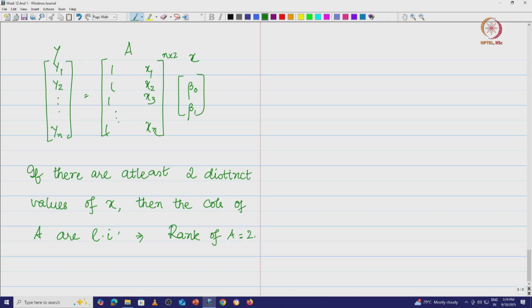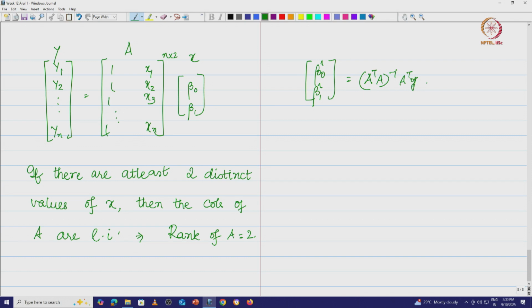And the moment you know that this is a tall matrix with rank equal to the number of columns, and I want to find the least squares solution, I already have it. The optimal values, beta naught hat and beta 1 hat, are given by A transpose A the whole inverse A transpose y, right.